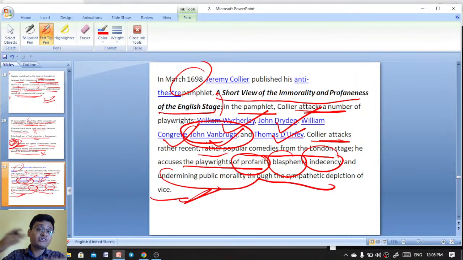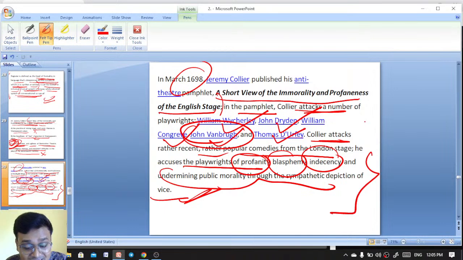So this is the depiction of vice, through the sympathetic depiction of vice, use of blasphemy, words, profanity, and indecency. These are the things for which Jeremy Collier is attacking the playwrights of the Restoration, like William Wycherley, John Dryden, William Congreve, John Vanbrugh, and Thomas D'Urfey. But John Vanbrugh was at the center.